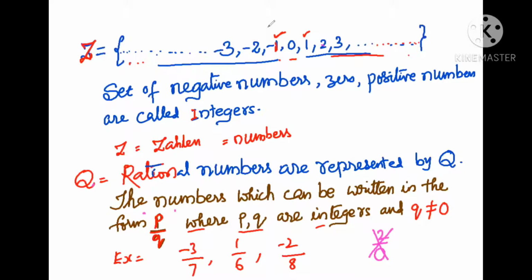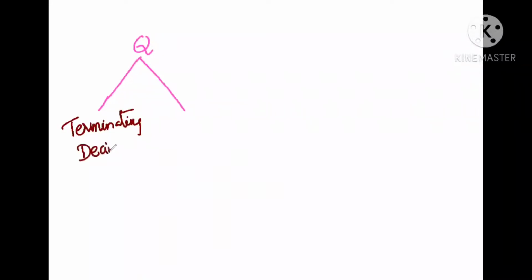So rational numbers are of two types. The first one is terminating decimals, and the second one is non-terminating but repeating decimals.